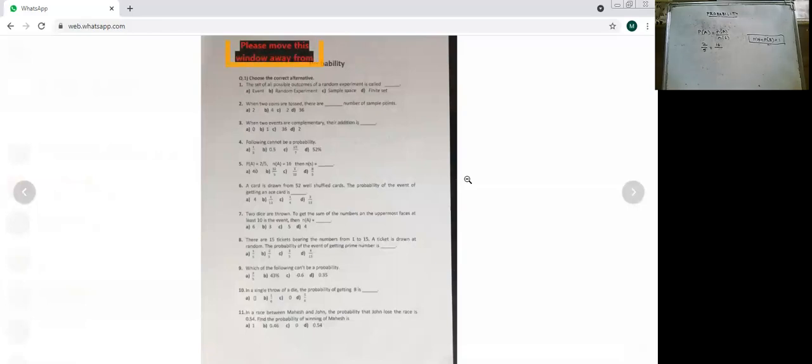Next. A card is drawn from 52 well shuffled cards. The probability of the event of getting an ace card. Think, first, how many aces are there, and the sample space we know. Okay, there are 4 aces and 52 in the sample space. 4 1s are 4, 4 13s are 52. So it would be 1 upon 13. So B is the option.